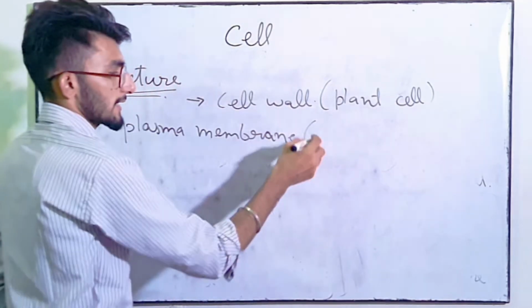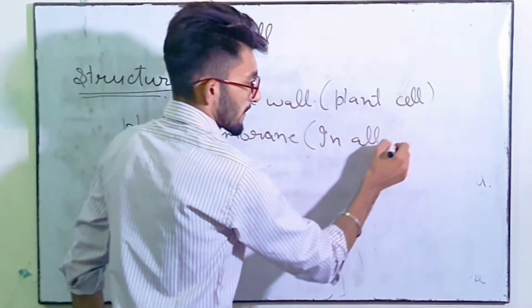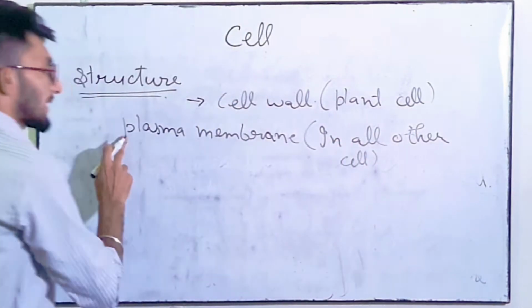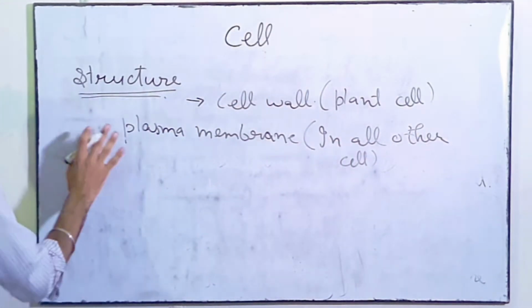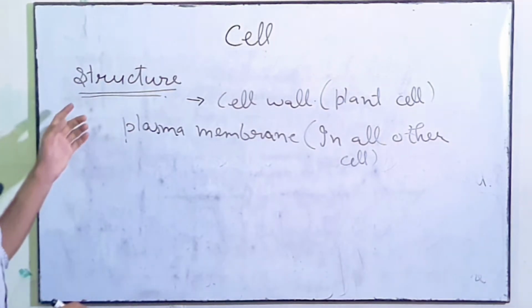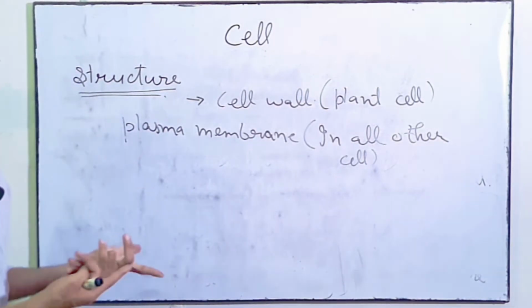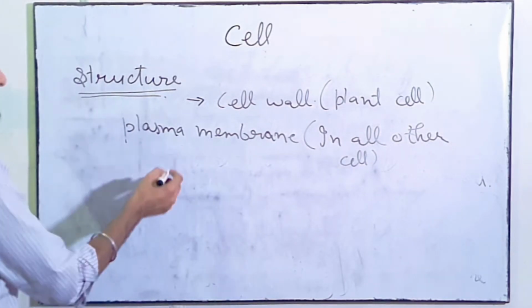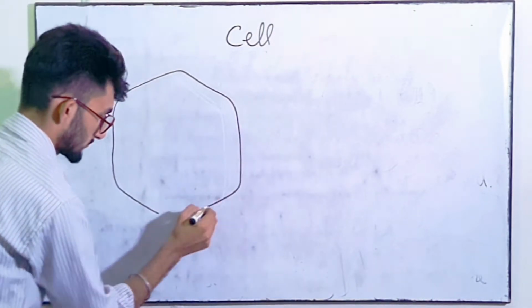So in all other cells plasma membrane is present. Clear? Now we will draw its structure and then we will learn each and every organelle one by one. Clear? So let's draw its structure.